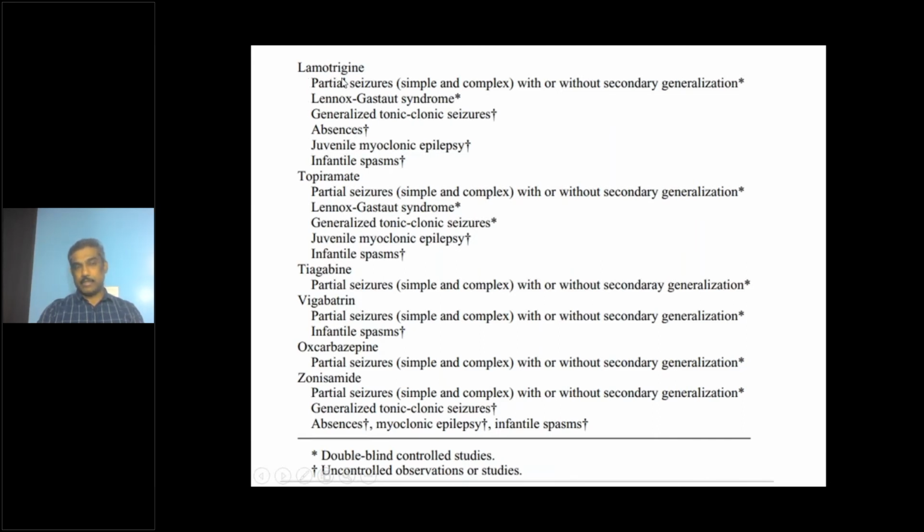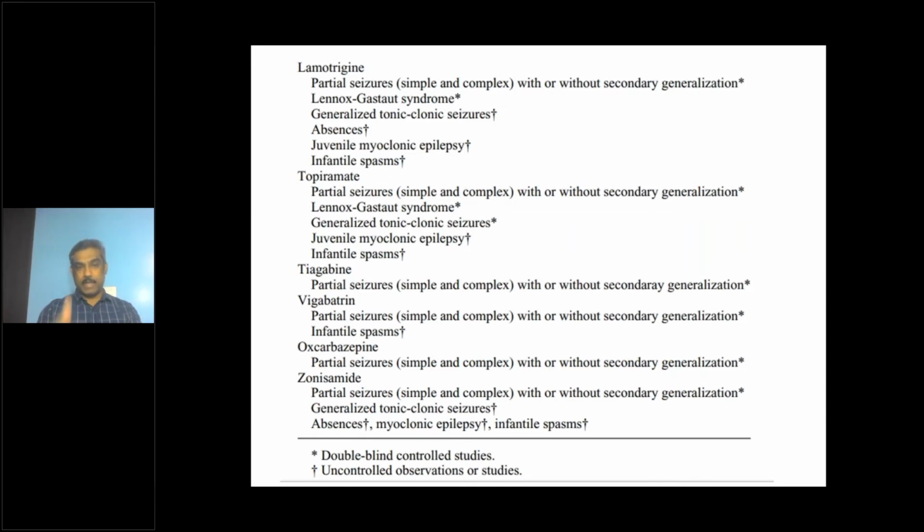Lamotrigine is very useful for focal epilepsy when they are resistant. We usually do not start lamotrigine as monotherapy in most patients. We always add on lamotrigine when the first or second medication has already failed. It is used in Lennox-Gastaut syndrome, generalized tonic-clonic seizures, absence epilepsy, and juvenile myoclonic epilepsy, with the catch that in some patients the myoclonic seizures can worsen on lamotrigine. We have to be careful. And in refractory infantile spasms, once we have tried prednisolone, ACTH, or vigabatrin and they become refractory, lamotrigine is one of the very important medications there.